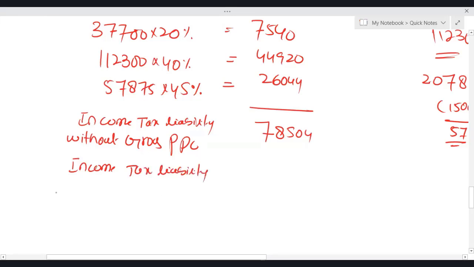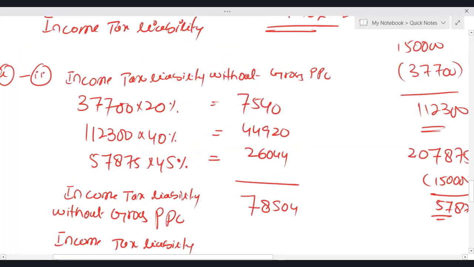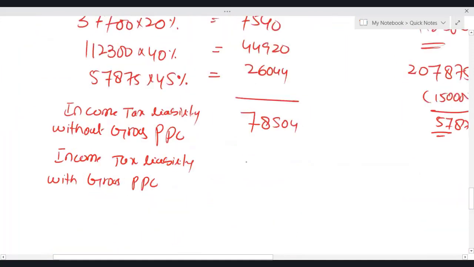Income tax liability with gross PPC. Whatever the difference comes, that is not the only benefit. Now listen and listen carefully. Actually, the requirement A2 means whatever tax benefit Shuttle has received due to the gross PPC of 120, you have to tell us all the benefits.